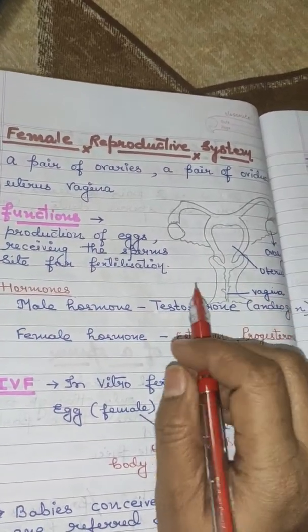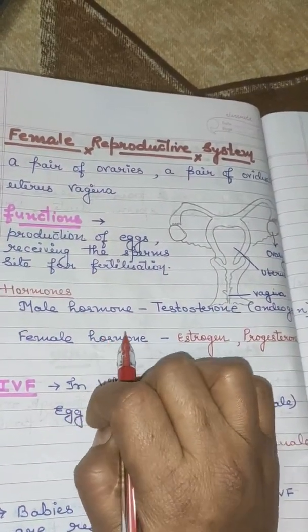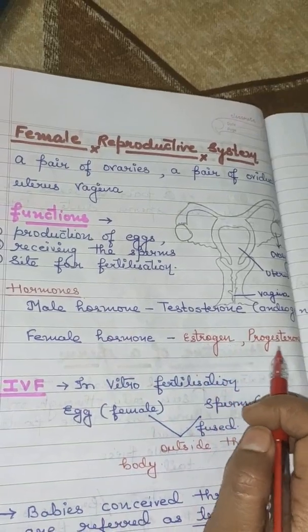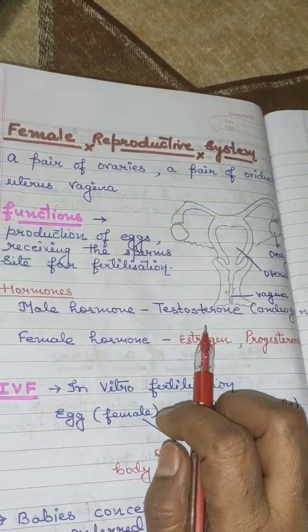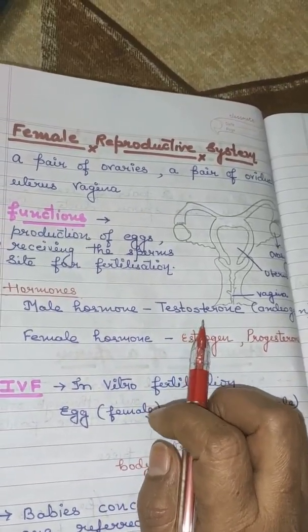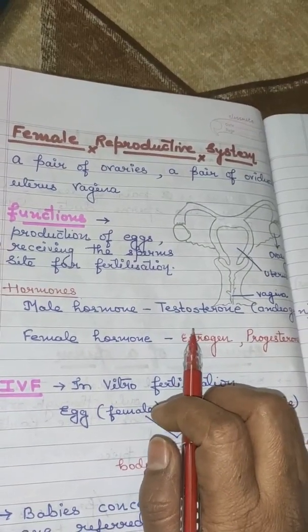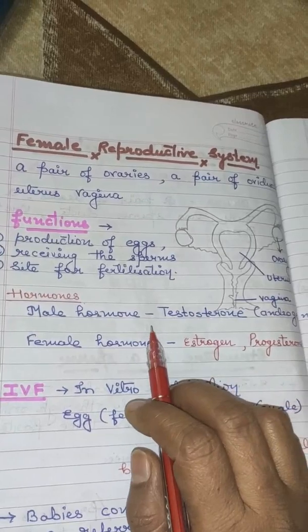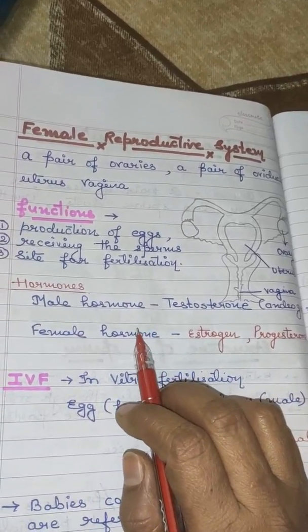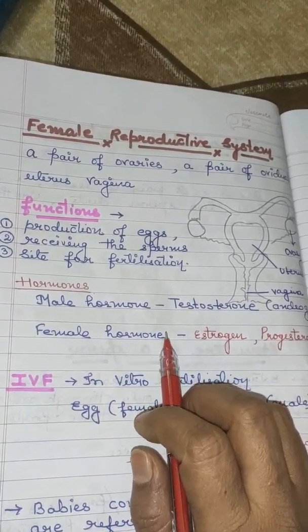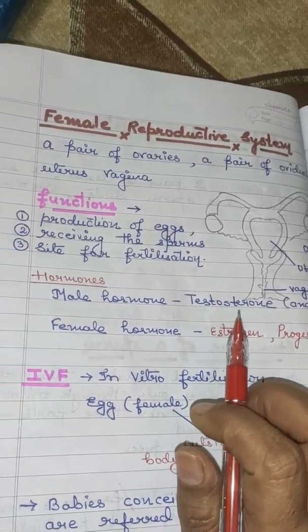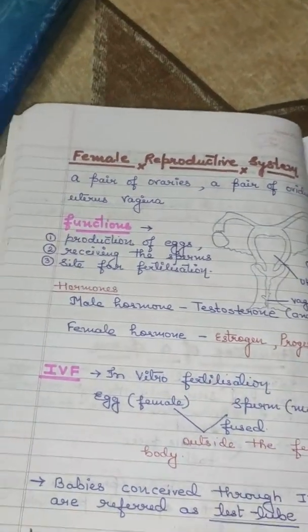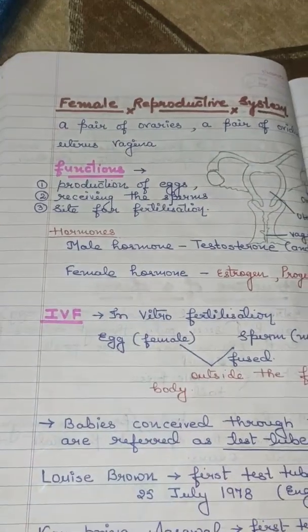Once again repeating, the main female hormones are estrogen and progesterone, which control the production of eggs as well as help in pregnancy. The male hormone testosterone is also present in females, in some cases in a very small amount. Clear? Next one, the IVF.